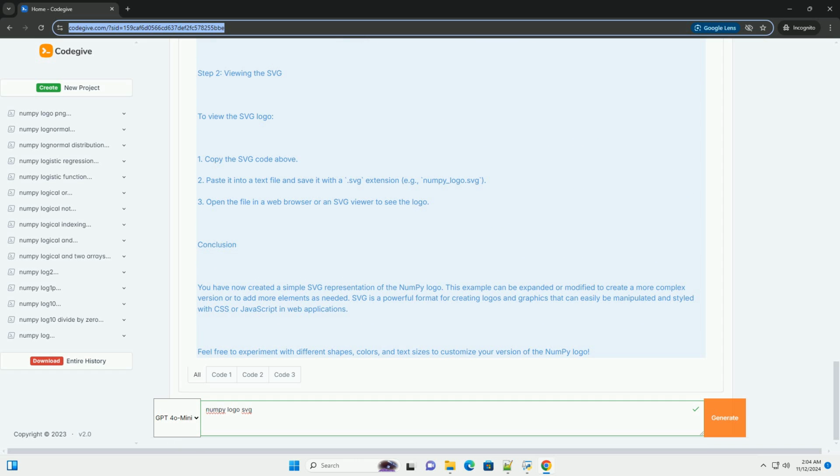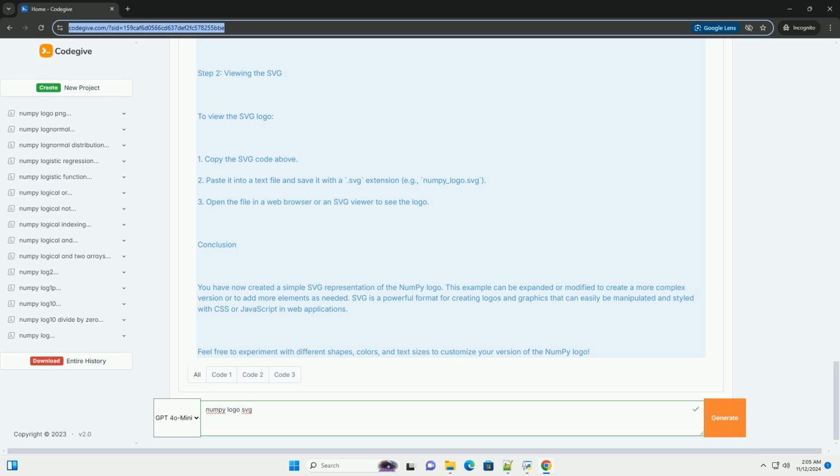What is SVG? SVG stands for Scalable Vector Graphics, which is an XML-based format for vector graphics. SVG images can be created and edited with any text editor and are scalable without losing quality. This makes SVG a great choice for logos and icons. Basic structure of an SVG file. An SVG file is structured as follows.